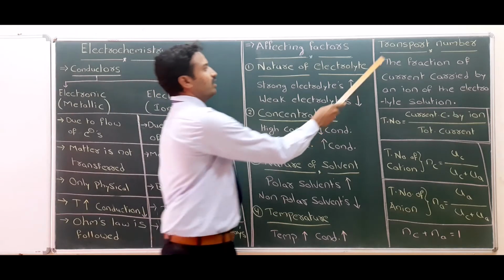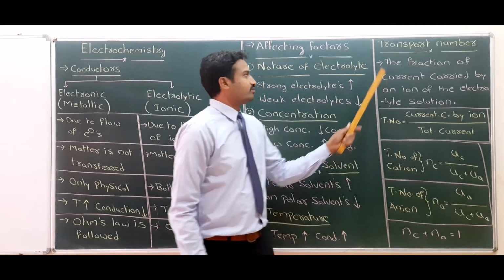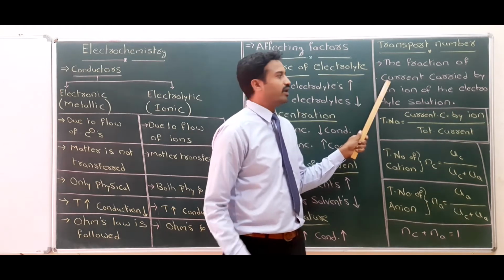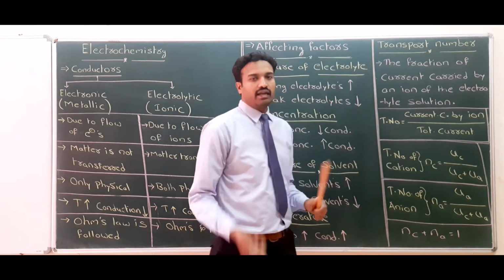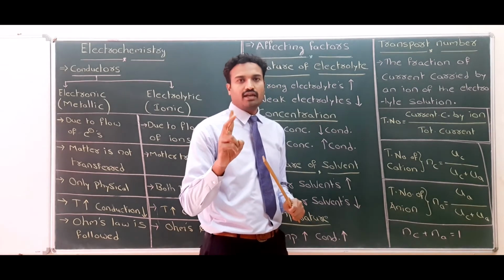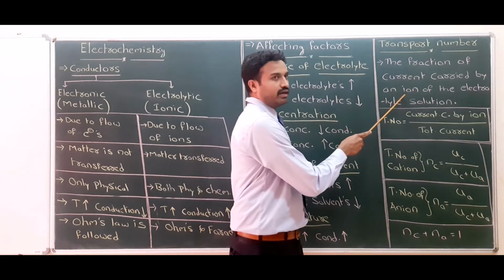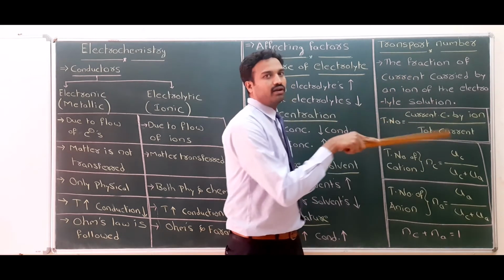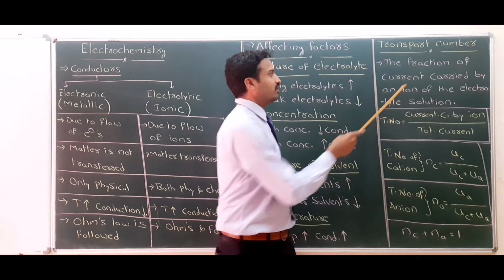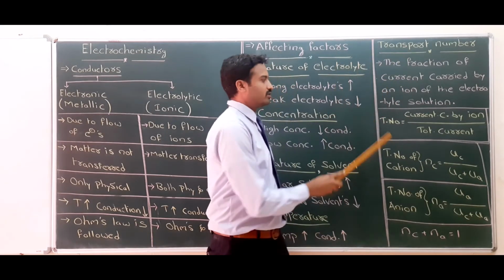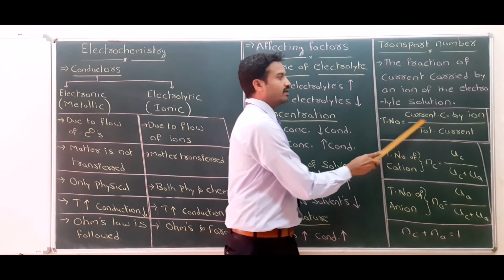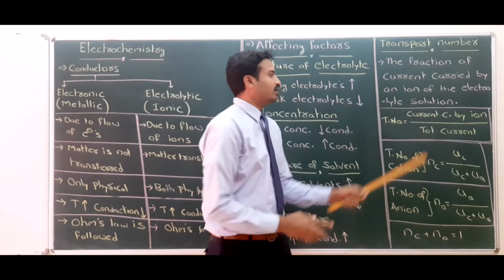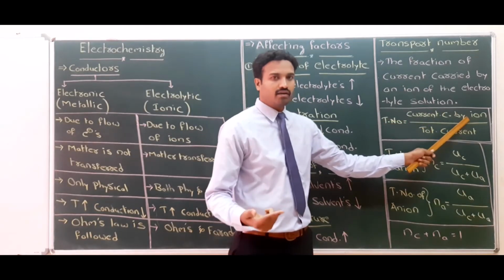Next topic, transport number. The definition of transport number is the fraction of current carried by an ion in an electrolytic solution. In an electrolytic solution, cations and anions are there. The fraction of current carried by an ion, either cation or anion, is called the transport number. So the transport number formula is the current carried by the ion divided by the total current. The current carried by the ion may be by a cation or an anion.